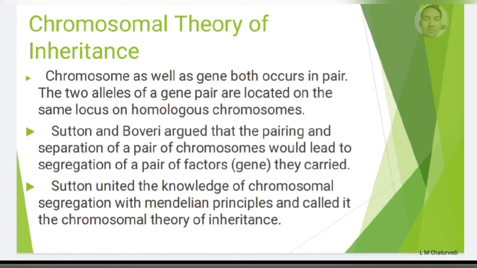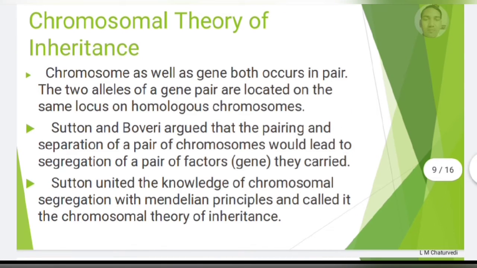Next one is the chromosomal theory of inheritance. What is meant by the chromosomal theory of inheritance? Sutton and Boveri united the knowledge of inheritance of genes and compared it with chromosomes. They found genes are segregated during gamete formation, and the same chromosomes are also segregated during gamete formation. Genes are inherited generation to generation, and the same chromosomes are also inherited generation to generation. So, in such a way, genes also make pairs after fertilization and chromosomes also make pairs. This parallelism between gene and chromosome is called the chromosomal theory of inheritance.